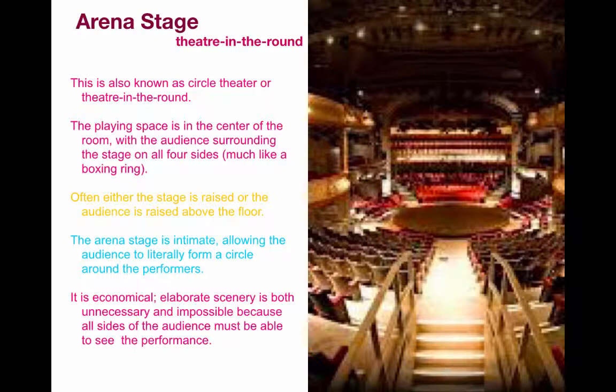So instead of walls and doorways, we tend to use low-profile furniture and rugs and maybe flying a piece or 2 in from the fly loft above.